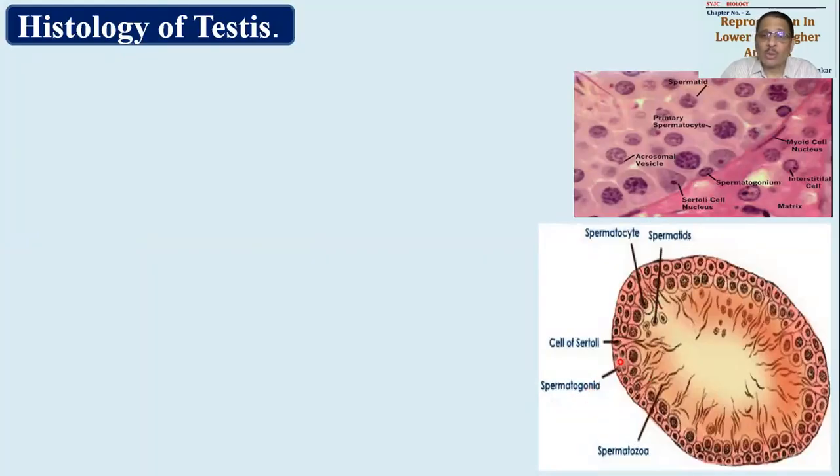Spermatogonia will undergo developmental stages to form primary spermatocyte, secondary spermatocyte, then spermatids and spermatozoa. Here you could see all the developing stages, and then these are all the sperms or maturing sperms. These maturing sperms are attached to specialized cells.